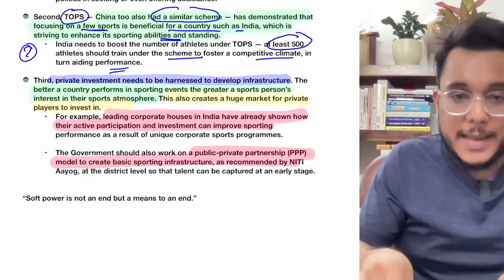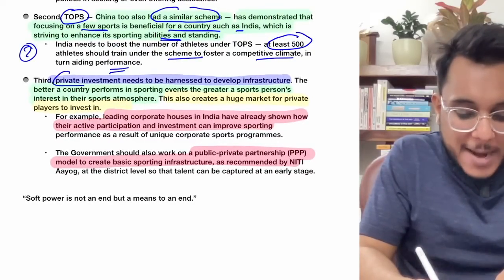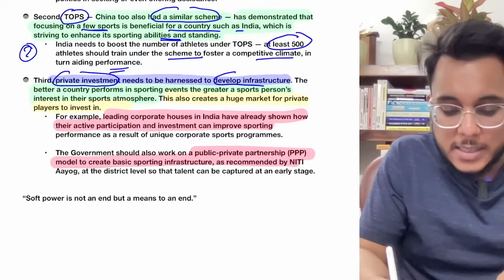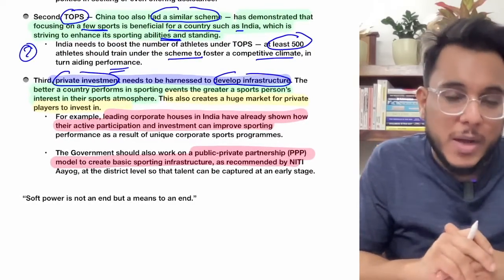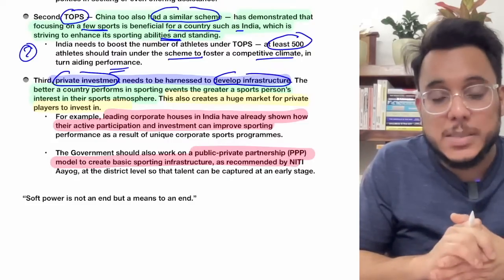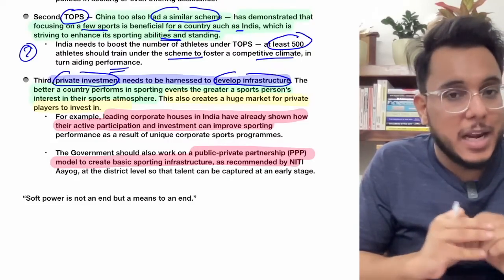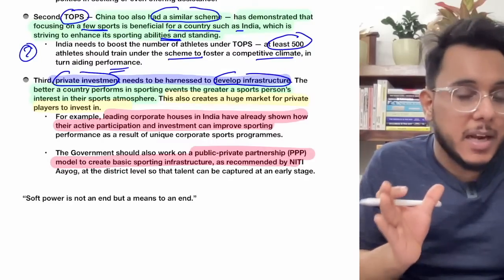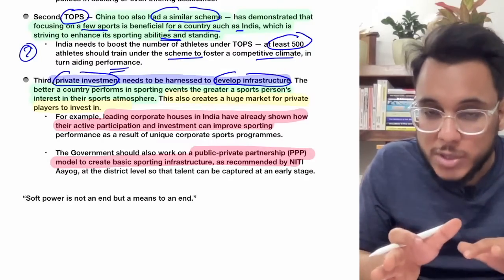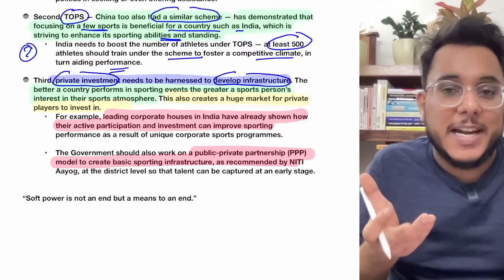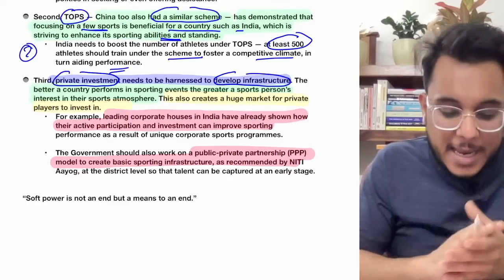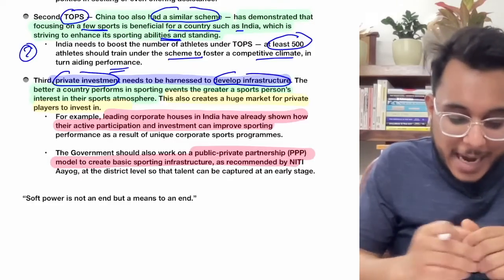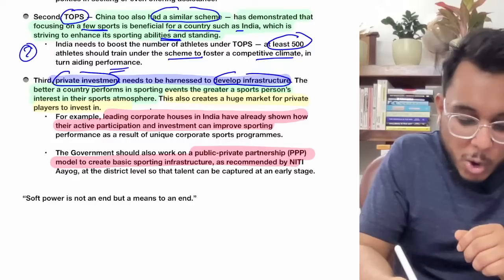Then next, the third thing that has been provided is that private investment also needs to be harnessed to develop infrastructure. You know that in small cities, particularly tier 2, tier 3 cities, there are not good running turfs, there are not good badminton courts, there are no good stadiums, even the stadiums are not there. So good infrastructure is also needed, and in that capacity the corporate houses can be brought.